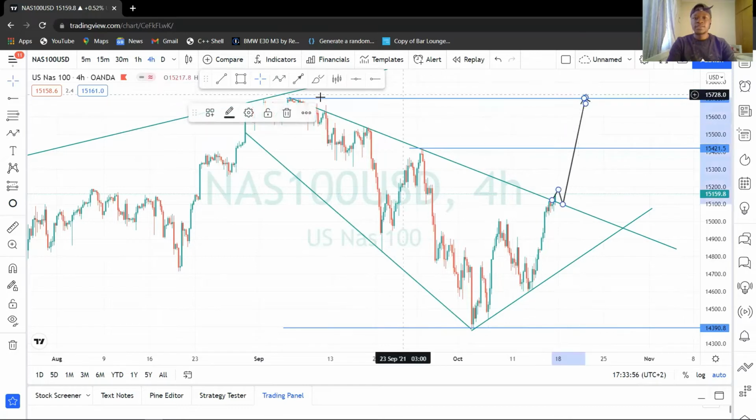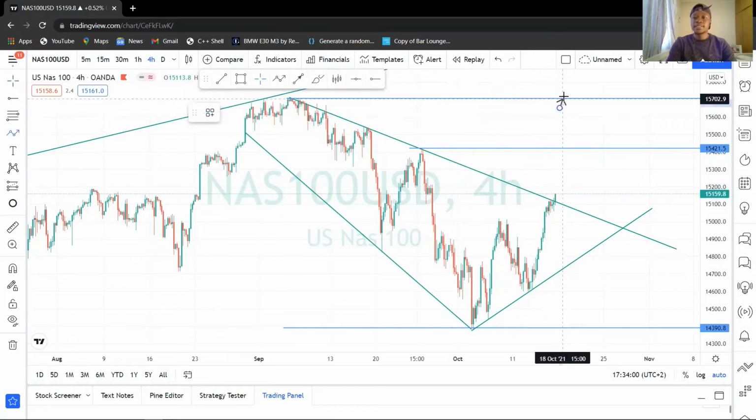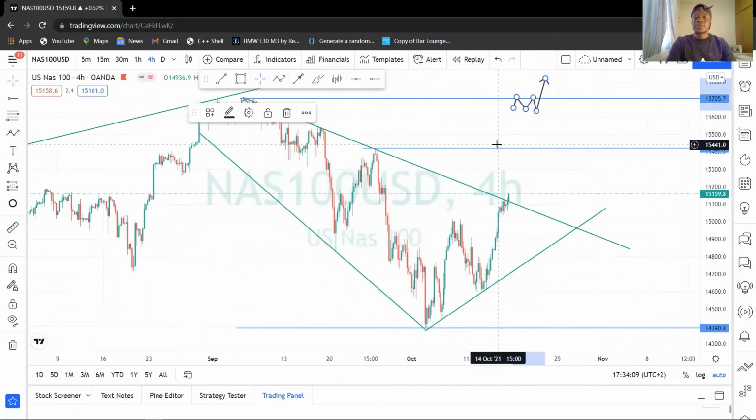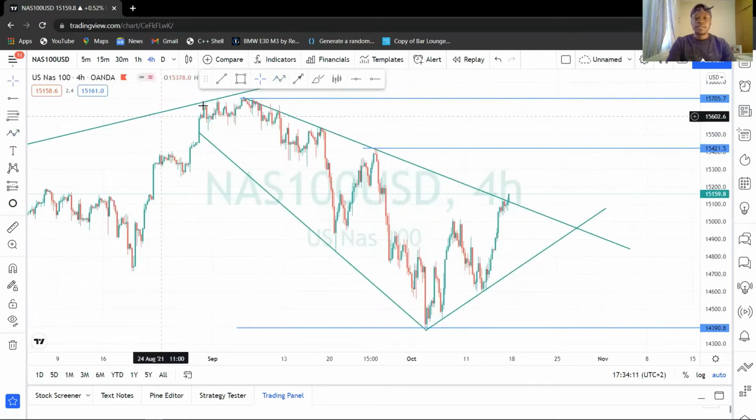So when price gets to these zones, you want to look for your resting point or your resting structure. You're going to look for something like this, and then you're going to break this. This is what you must look for when you get to the high. This is what we're expecting, and then let's simply finish our analysis.